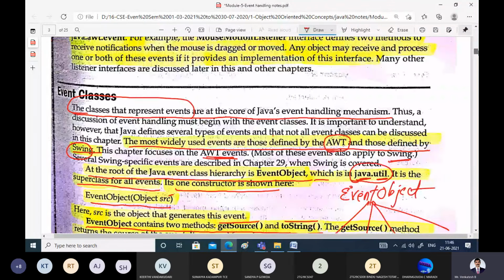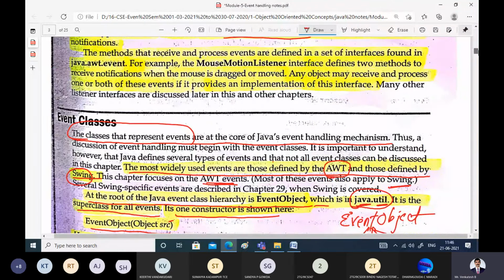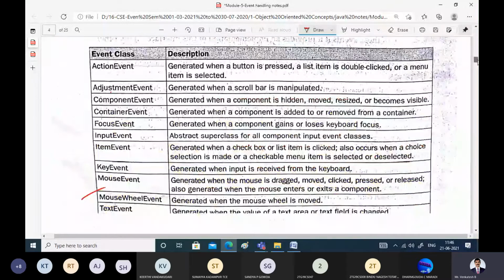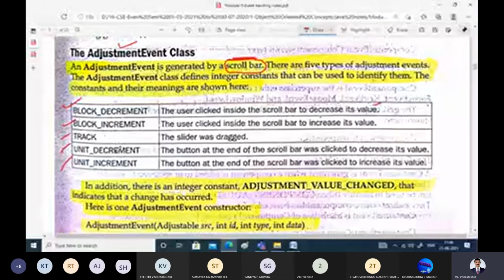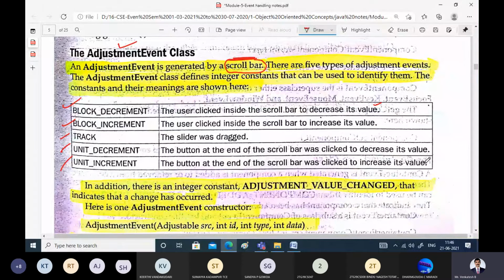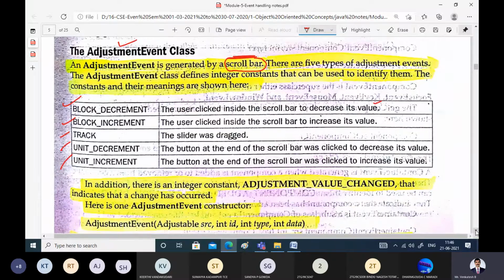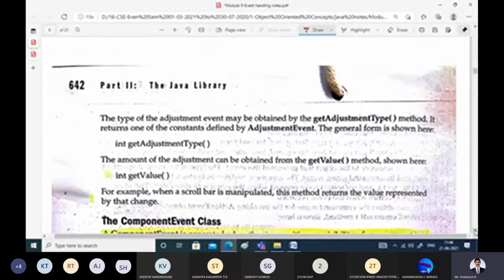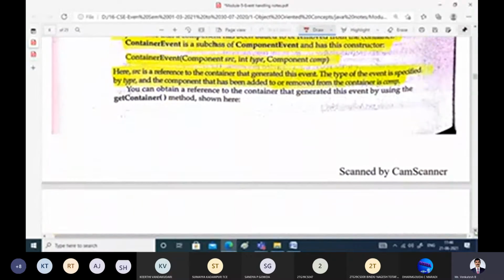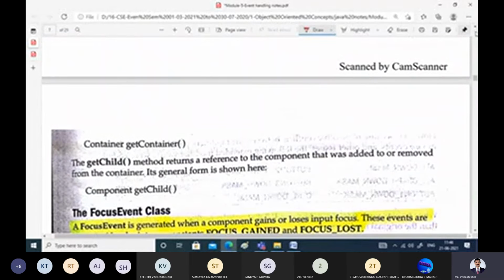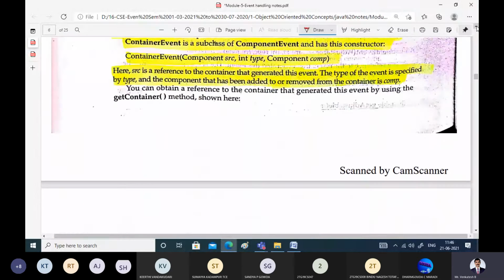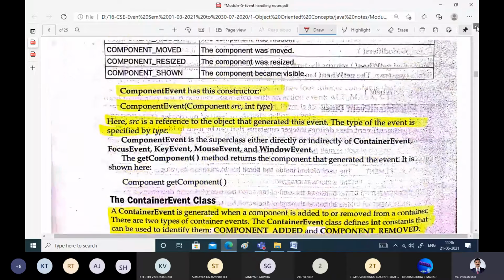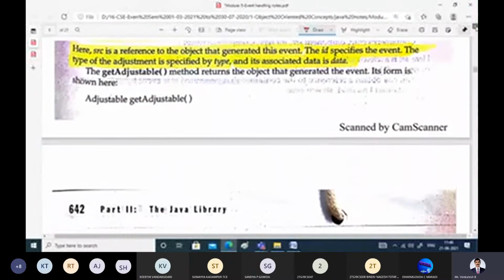Unit decrement and unit increment: the button at the end of the scroll bar was clicked to decrease its value. If you can see here, there is a button at the bottom. I'm just trying to simulate and explain it. The button scrolls in one constant unit, or you can say a few lines are incremented or decremented at a time.